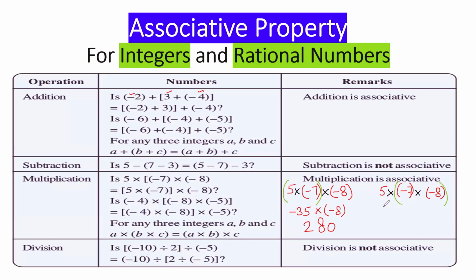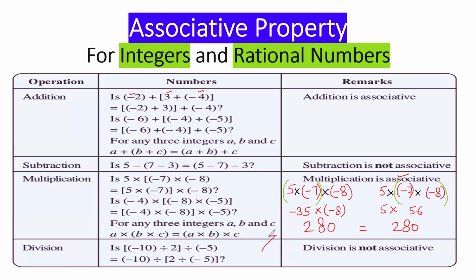Now, 5 multiply same. We'll solve this bracket first of all. So -7 -8. Let's multiply 7 8 first. 7 8s are 56. Minus minus plus. Now 5 multiplied by 56 is 280 again. So you're checking the answers are coming same. That means multiplication is associative. I hope this part is clear, right?